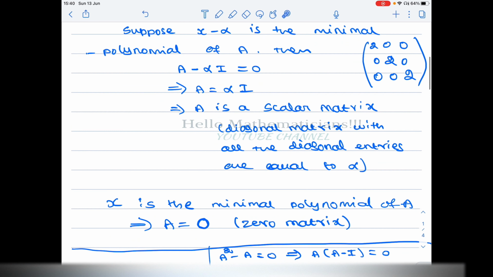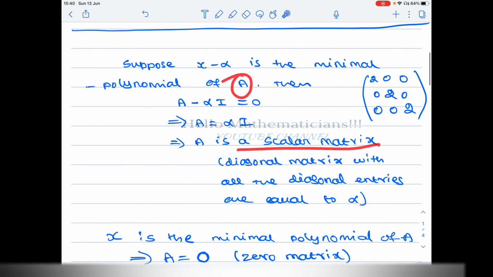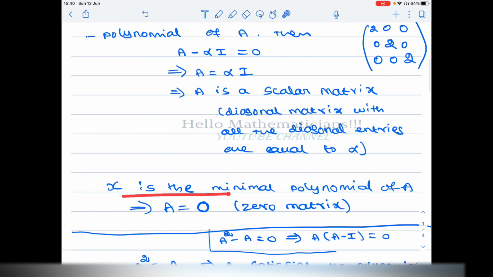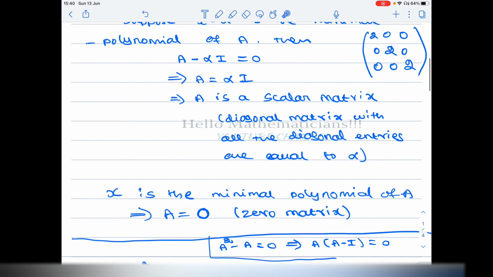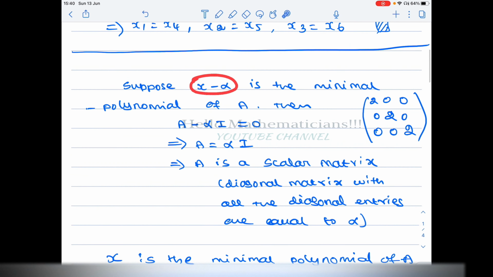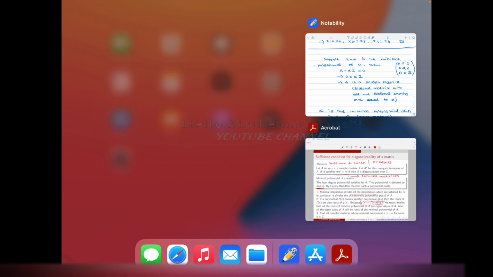Therefore, x minus alpha is a minimal polynomial implies A has to be a scalar matrix. Now, you take alpha equal to 0. If you take alpha equal to 0, we get A equal to 0 times I. 0 times I means A equal to 0 matrix. Therefore, x is the minimal polynomial of A implies A equals the 0 matrix. So we know when x minus alpha is a minimal polynomial: that is precisely when A is a scalar matrix.